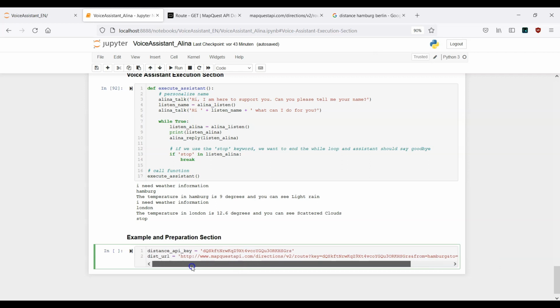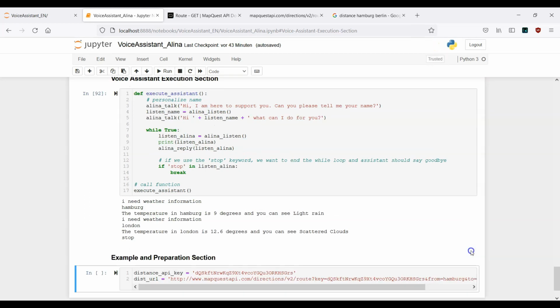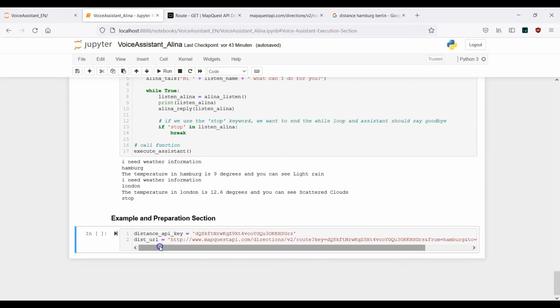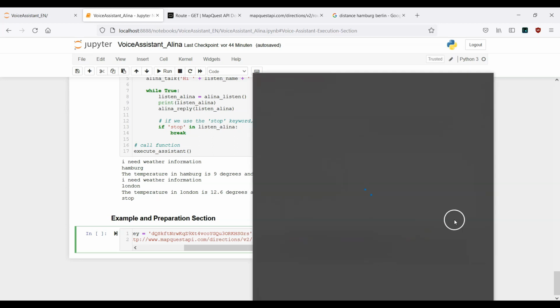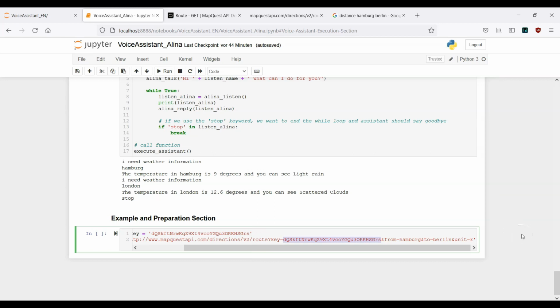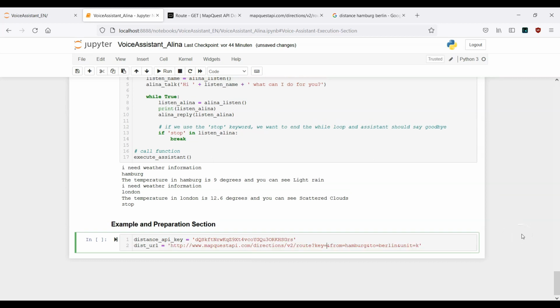Now again, I want to do a few separations here. First of all, let me make the screen a little bit bigger. Here, I don't want to hard code the key, so I will just delete it. And we actually want to concatenate it with the distance API key.